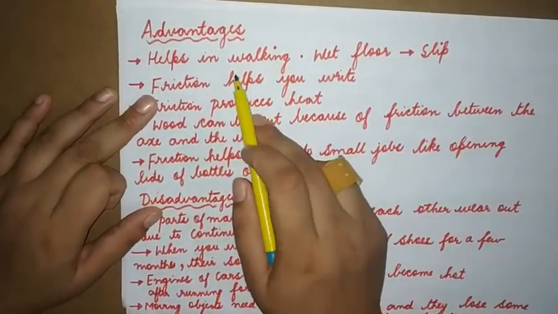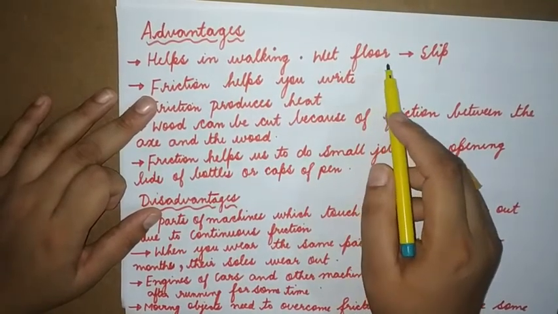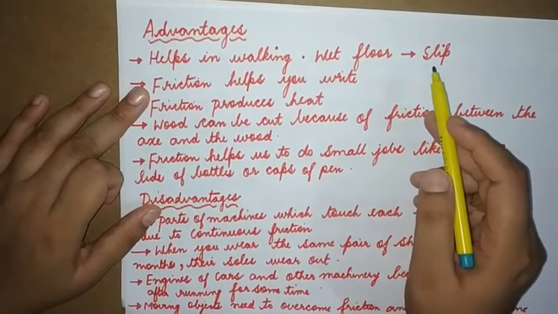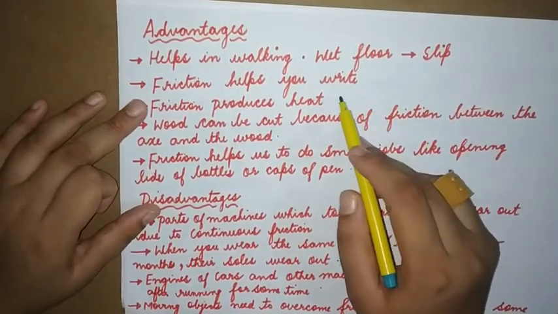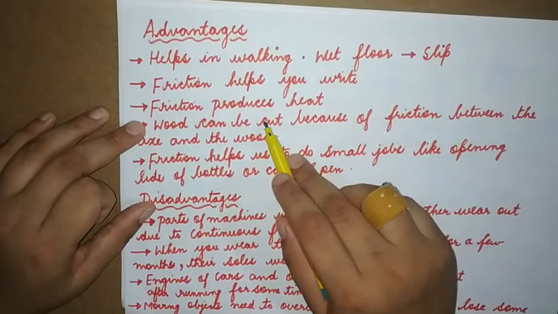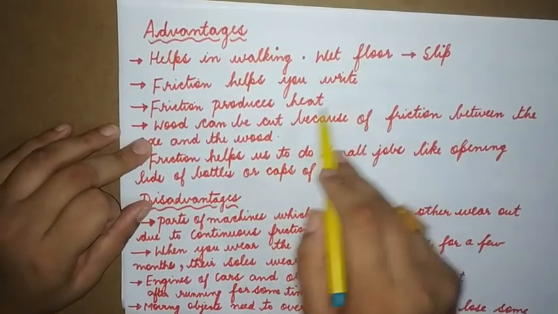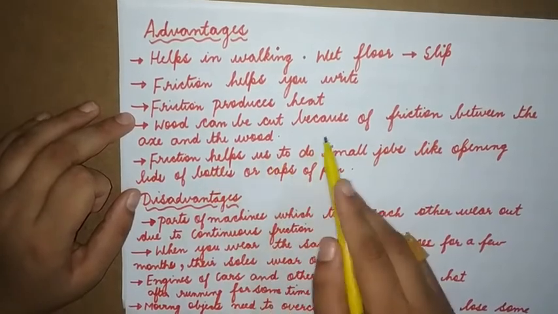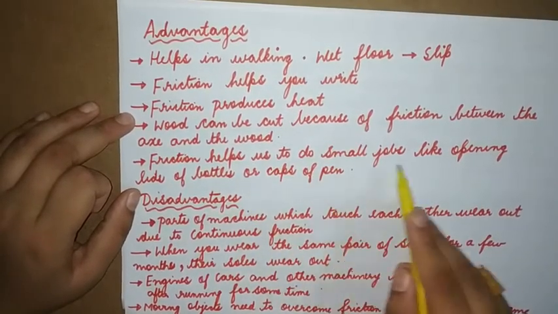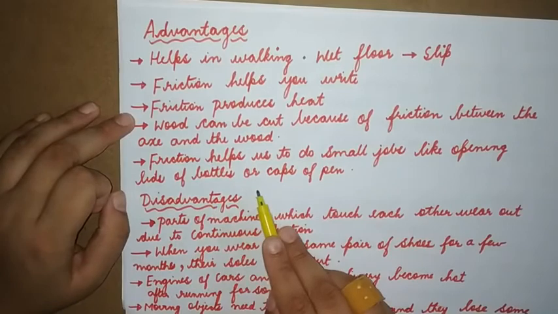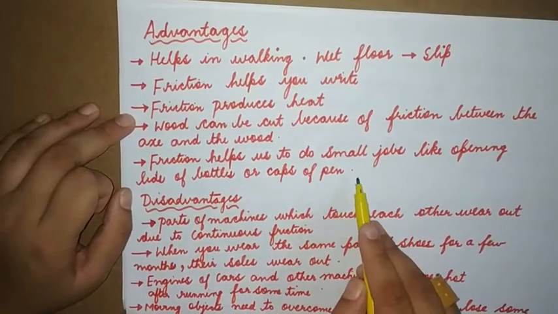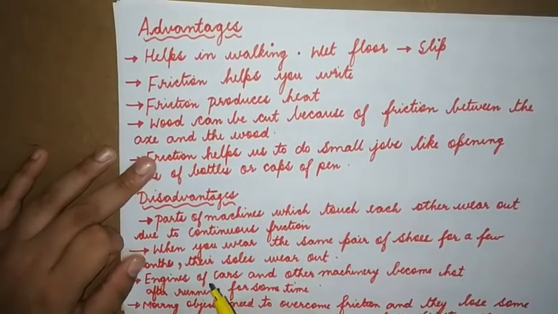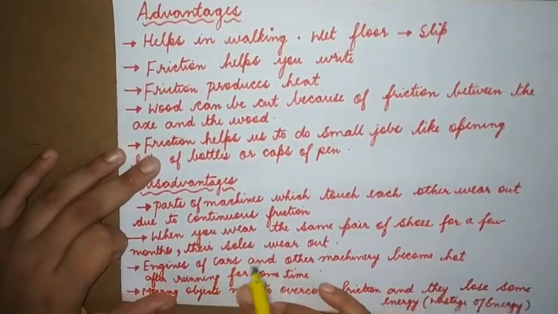Advantages of friction: it helps us in walking. On a wet floor, if there is water, we slip, so water and talcum powder are reducing the friction. Friction helps you to write. Friction produces heat. Wood can be cut because of friction between the axe and the wood. Friction helps us to do small jobs like opening lids of bottles or caps of pens. These are only a few advantages. There are many more advantages you can think of.